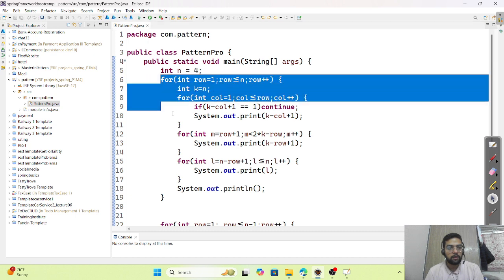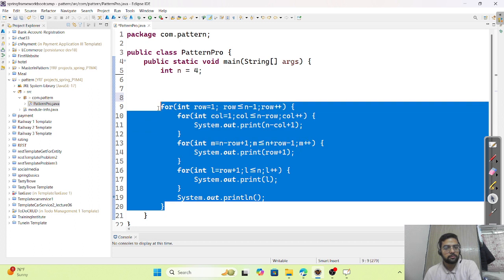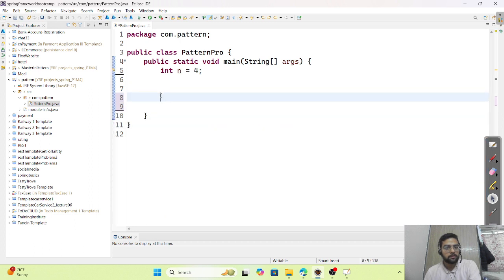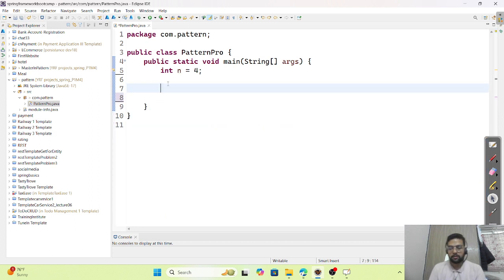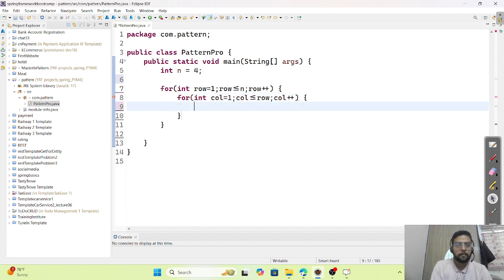Okay, let me erase this also. We will solve it from scratch. Now, whatever we have seen, we will just copy paste here. Row equals 1, row less than equals n, and row plus plus. For int column equals 1, column less than equals row, and column plus plus.